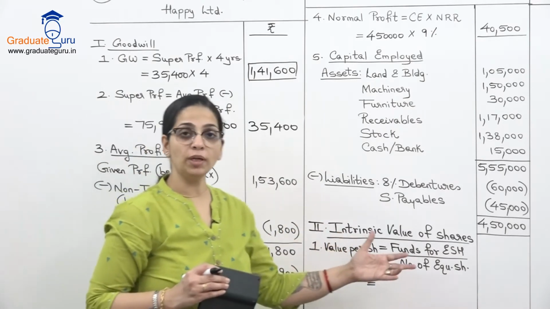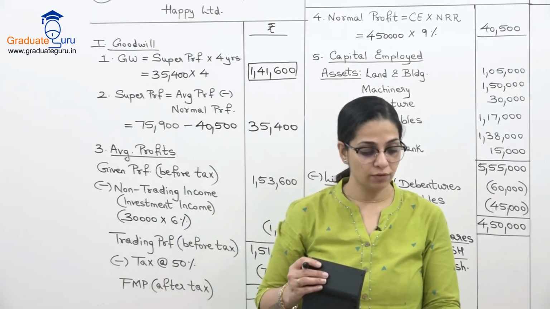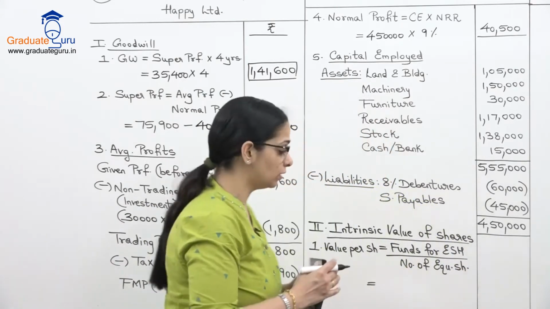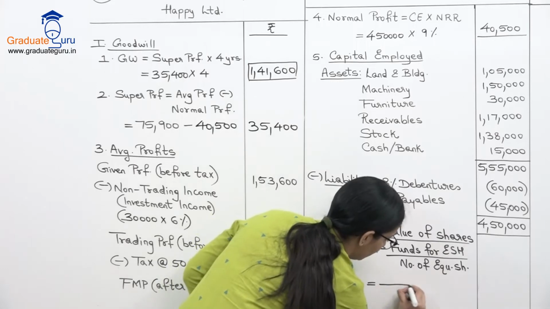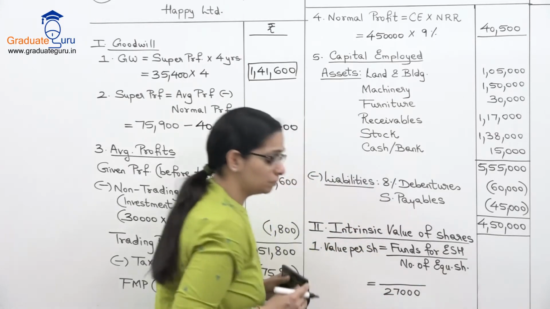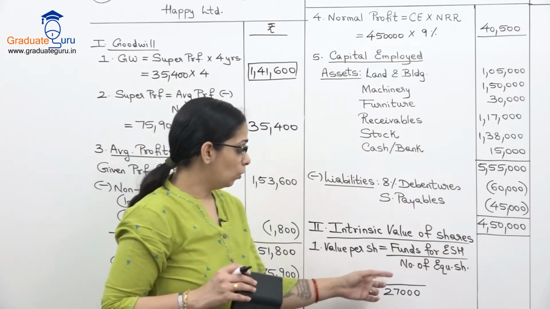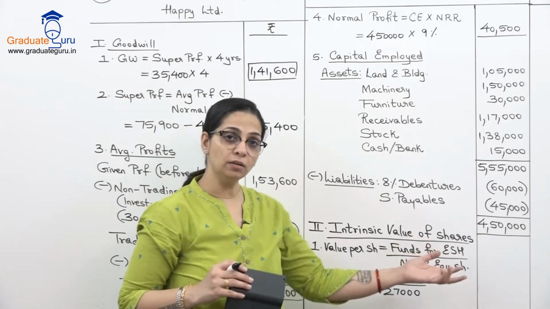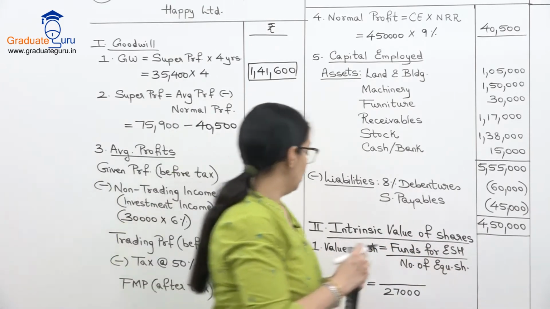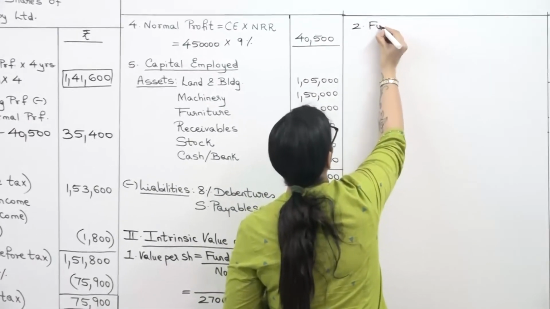बट नंबर ऑफ इक्विटी शेयर्स आई हैव इन द बैलेंस शीट. We'll see our number of equity shares given in the balance sheet is 27,000. Be sure that you take equity shares and not preference shares over here. So 27,000 is our number of equity shares. Once we get our funds, we'll get our value per share. So let's go to our next step for funds for equity shareholders.